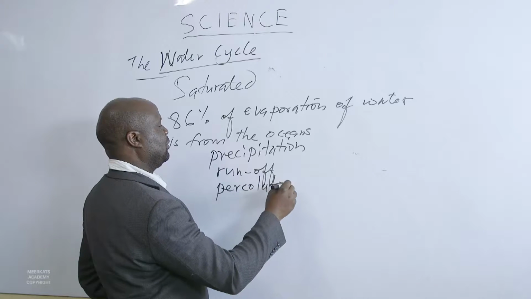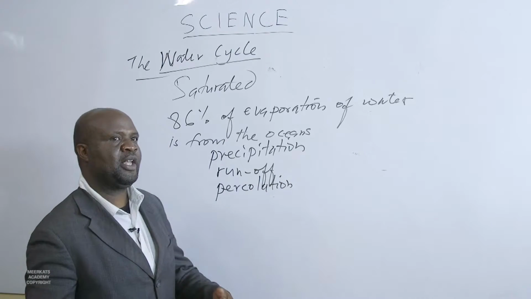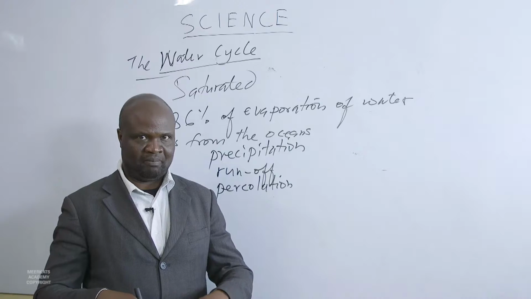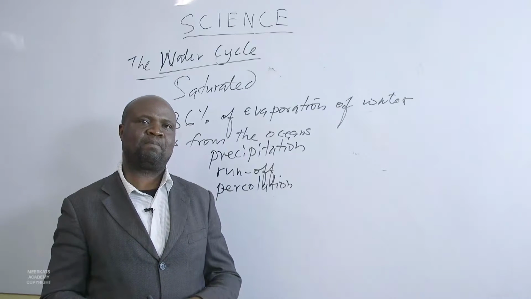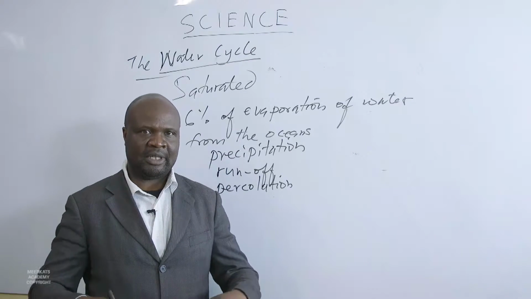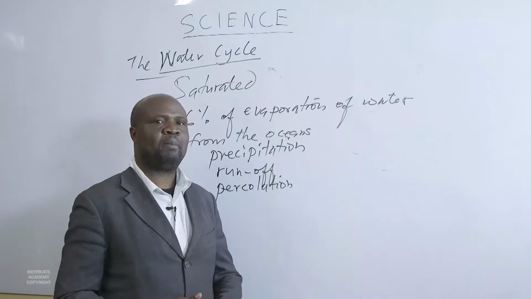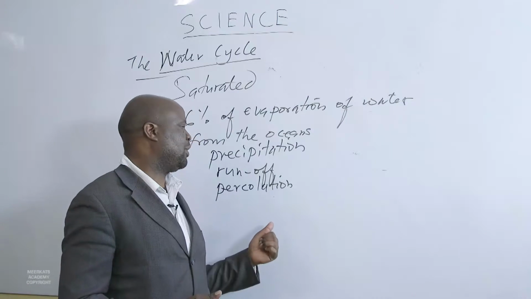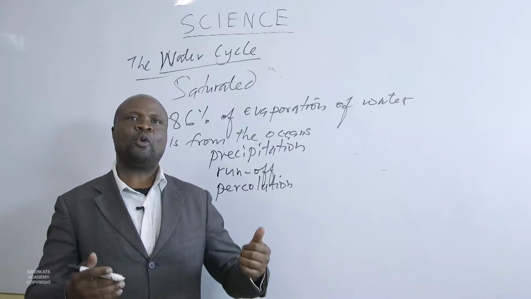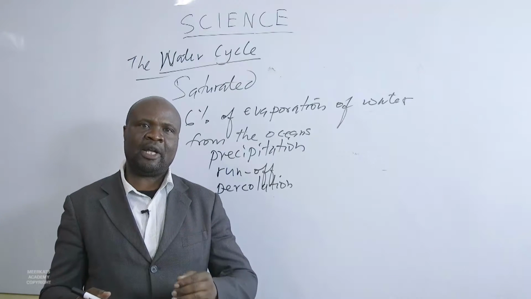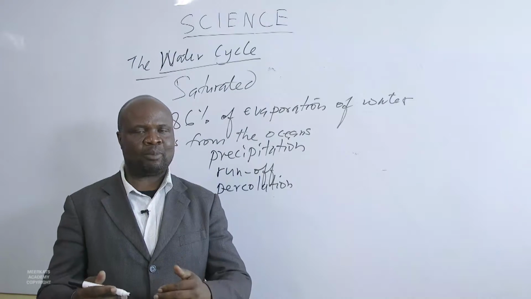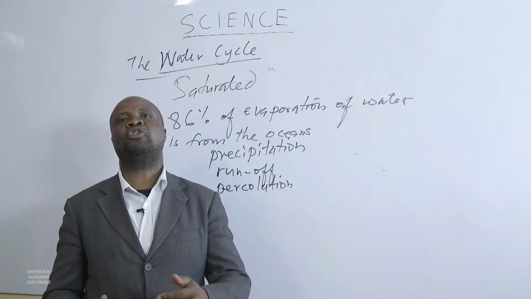Percolation is the way water sinks within the soil, or the way the water soaks in the soil. And one thing with percolation is, through percolation, this water comes into contact with the roots of plants.